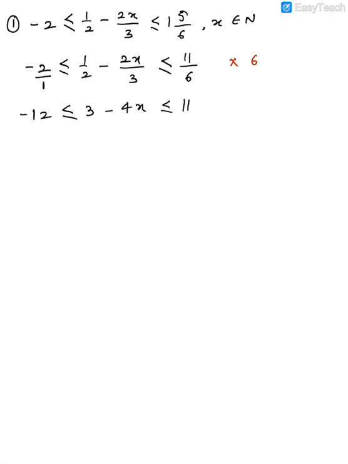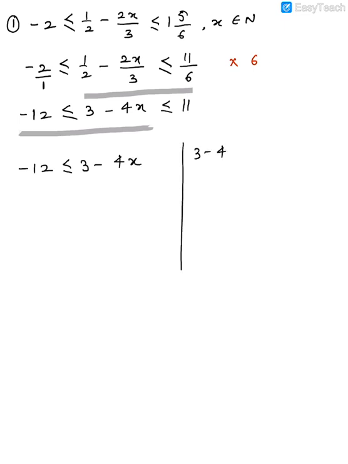Now guys, you will have to split them. So we are going to start from here till the second inequality sign. What is going to be our other grouping? After the first inequality sign till the end. That's how. So see, I will split and write it again. Look over here. So I can say that minus 12 is less than or equal to 3 minus 4x, and 3 minus 4x is less than or equal to 11.